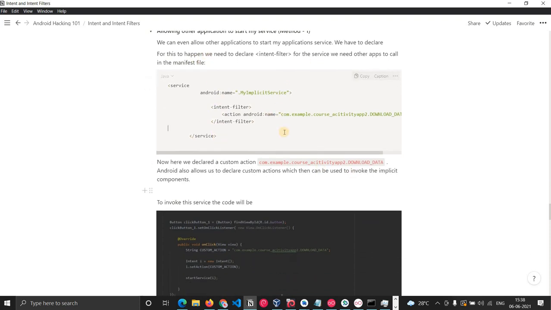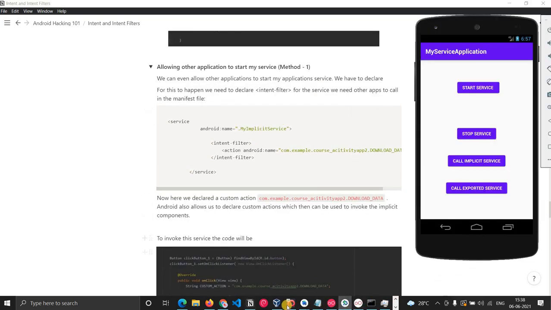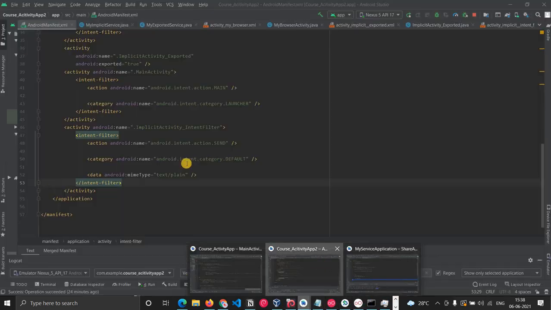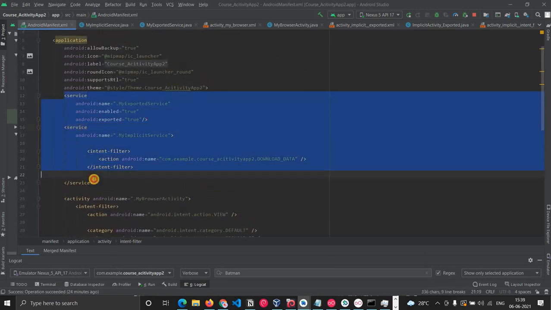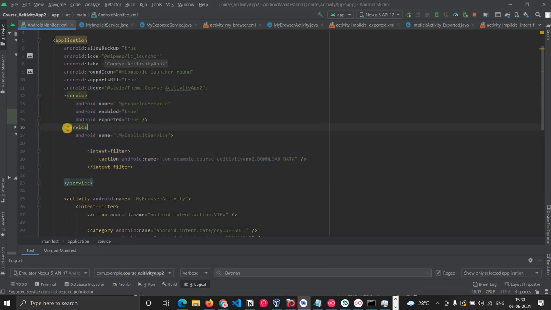So I'll show you this application. Okay. So similarly, in activity app 2, if you go to the manifest, you can see these services, right? So basically the service with an intent filter is this one. It is declaring one intent filter, this download data. So if any application sets an intent with this action, download data, this service will be invoked. So any application can invoke these services.